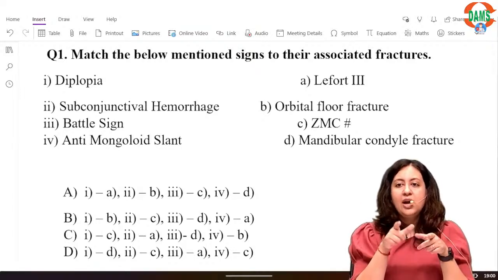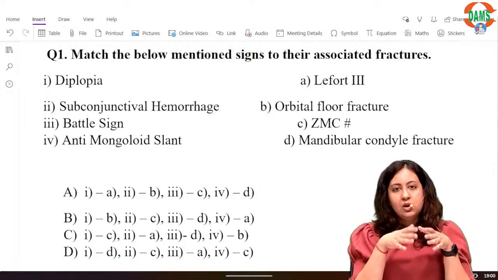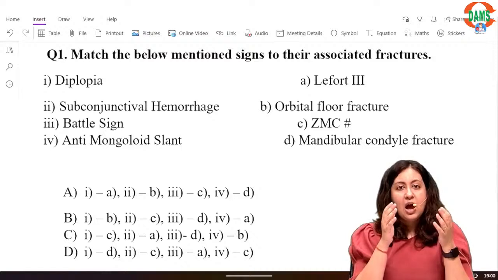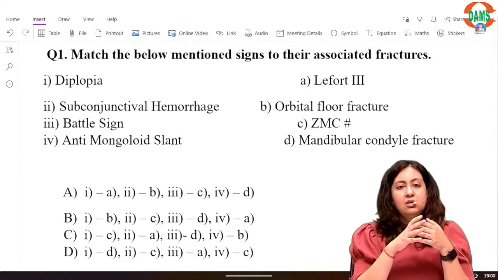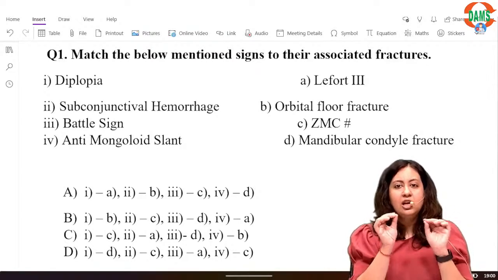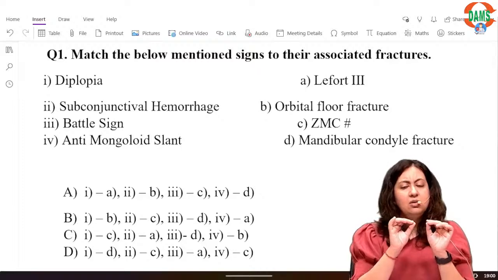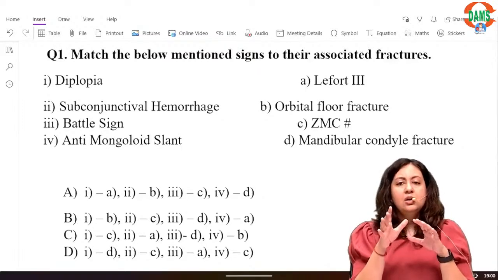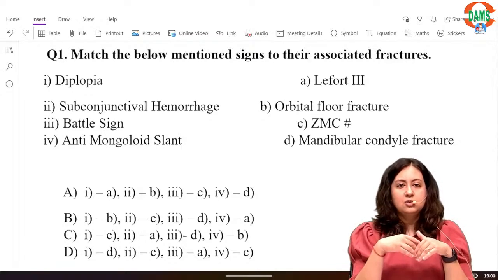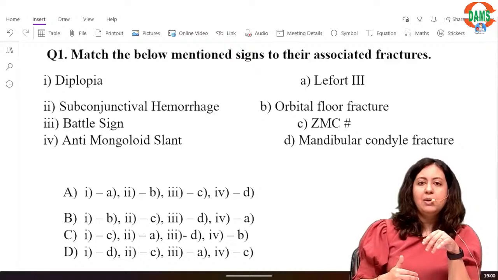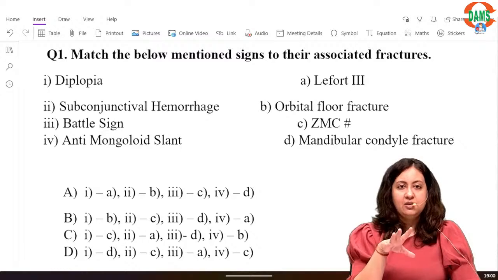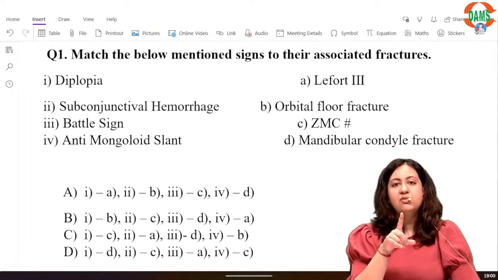No, you will end up making a mistake. First you see column 1, you see column 2, and you then try to match as many as you know. जो 1-2 नहीं match हो पा रहे हैं or in case you do not know, just first match the maximum that you know, then look at your options, because if you go vice versa, option देखोगे पहले फिर match करोगे तो high chances of committing mistakes and errors. ठीक है, so this is the first thing that I want to tell you.